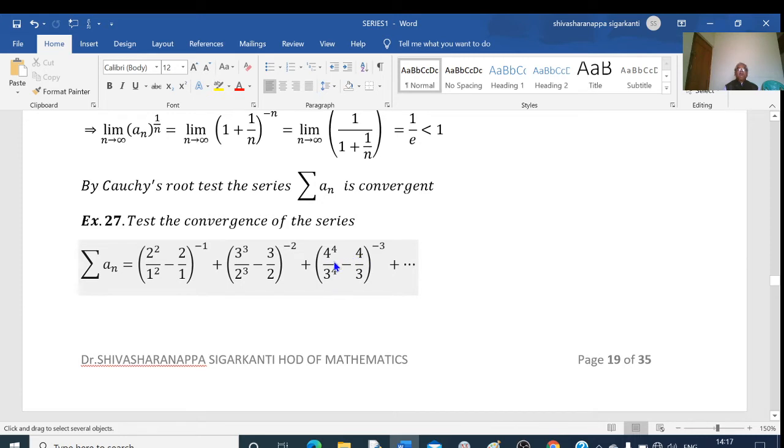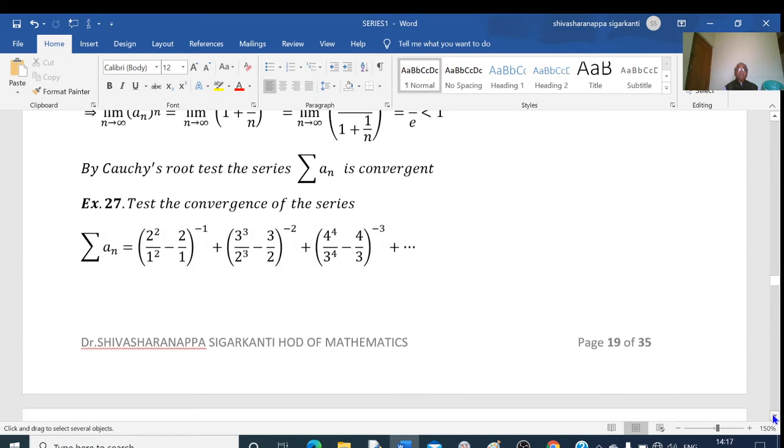And what about this? Some power is there here. What is that power? This is the first term, the power is 2, 2. This is the second term, the power is 3, 3. This is the third term, the power is 4, 4. And in the nth term, the power must be n plus 1, n plus 1. So, therefore, the nth term is (n+1)^(n+1) divided by n^(n+1), minus ((n+1)/n)^(-n). This is my nth term. Like this, we have to calculate the nth term.